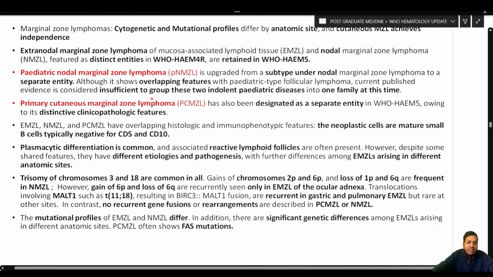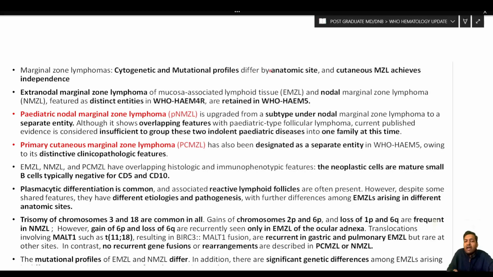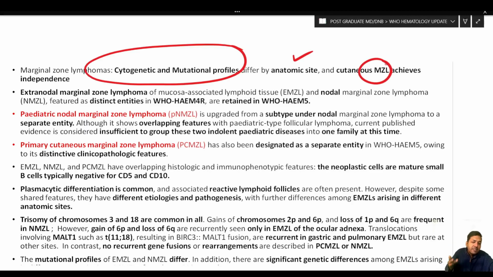If you see marginal zone lymphoma and its cytogenetic mutational profiles, the only change in the 5th edition is that the molecular changes in marginal zone lymphomas at different anatomical sites are different. So the molecular changes differ by the anatomic site, and the cutaneous marginal zone lymphomas achieve independence. As I told you, they have come out from the extranodal variety as a separate entity in this 5th edition.